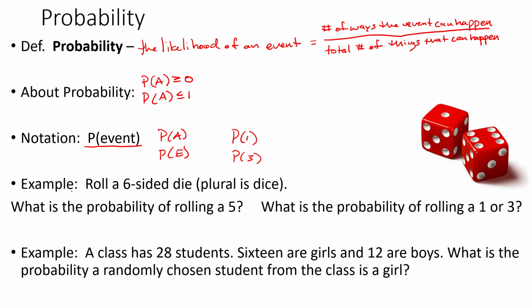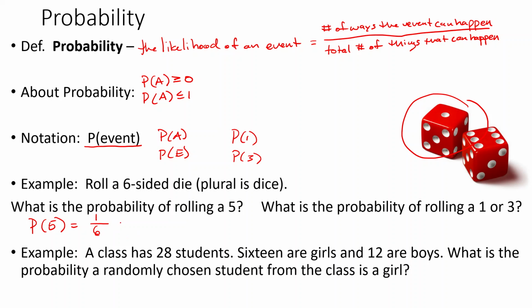All right? So here's an example. We're going to roll a 6-sided die. So again, dice means 2 or more. Die means 1. So we're just going to roll one of these guys here. So just this one's being rolled. What's the probability of rolling a 5? So we could say this is the probability of getting a 5. Well, if we look at our definition here, the number of ways that the event can happen, there is one way that 5 can end up on top. There's only one 5. If there were multiple 5s, then there'd be more ways. There are 6 total sides on this die. So there are 6 total possibilities. So we get 1 out of 6.